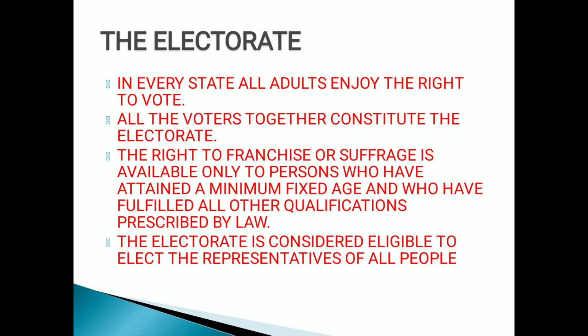That means all the voters together constitute the electorate. They participate in the elections held for electing the representatives of the people. That means the right to vote, or else you call it the right to franchise or suffrage, is available only to persons who have attained a minimum fixed age and who satisfy some other qualifications prescribed by law. Now here the electorate, the body of all the people who have the right to vote, children, elect the representatives of the people. I hope people have understood.